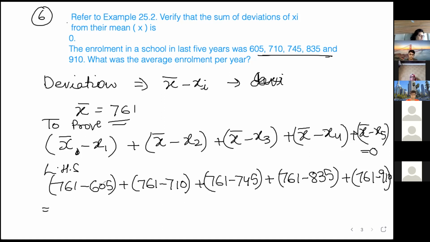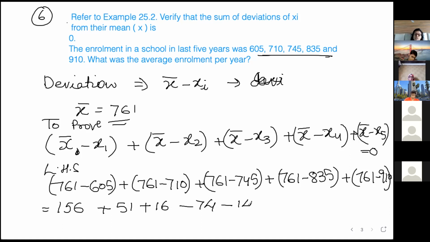Now let us calculate what is 761 minus 605. What is the answer? Right? 761 minus 710. 761 minus 745. So 16. Then 761 minus 835, you will get a negative sign. So it will be minus 74, and 761 minus 910, again a negative sign.